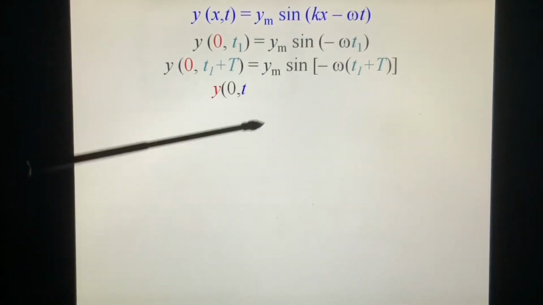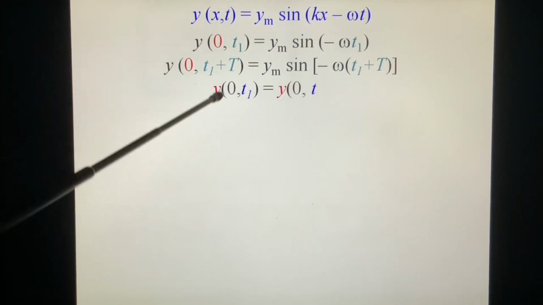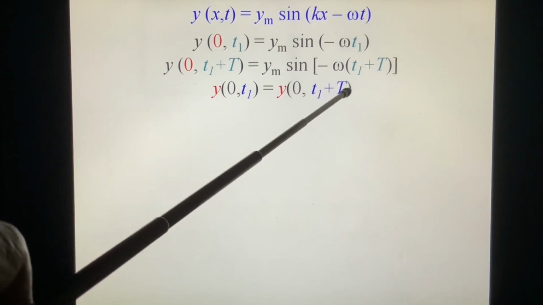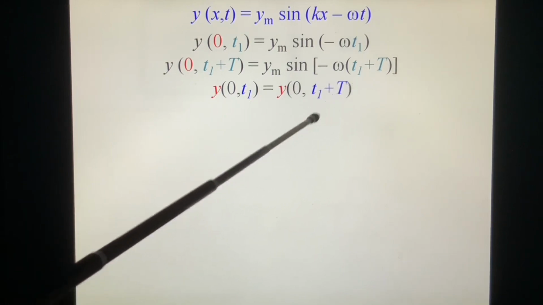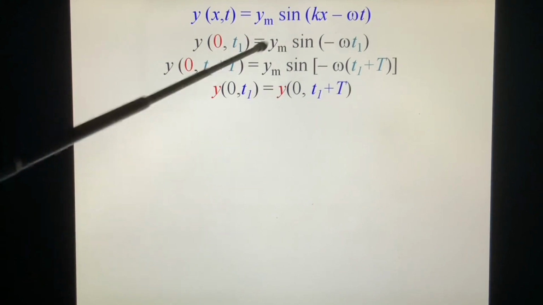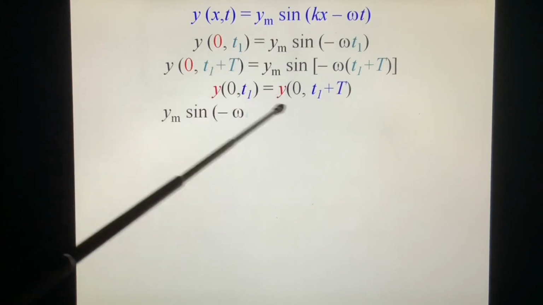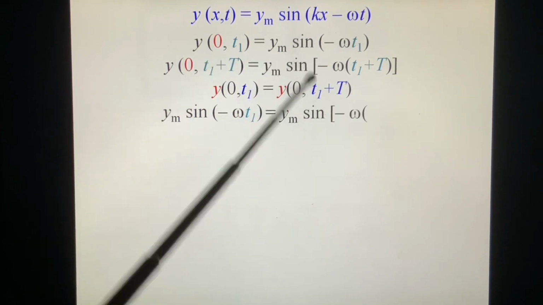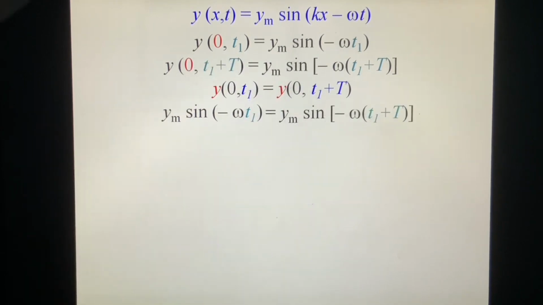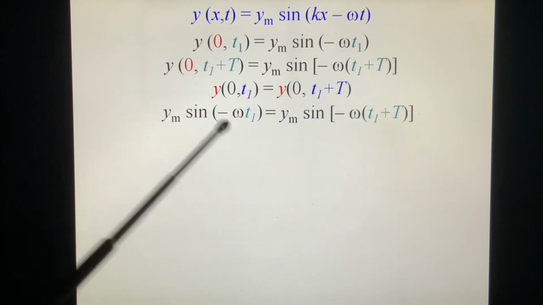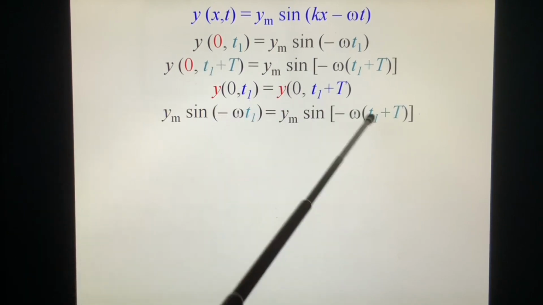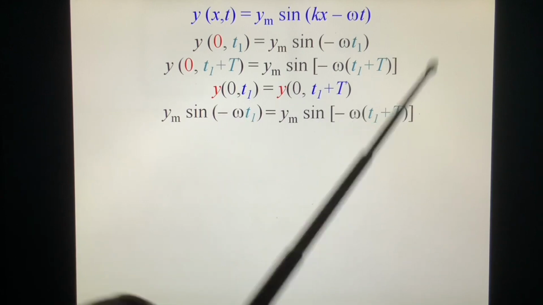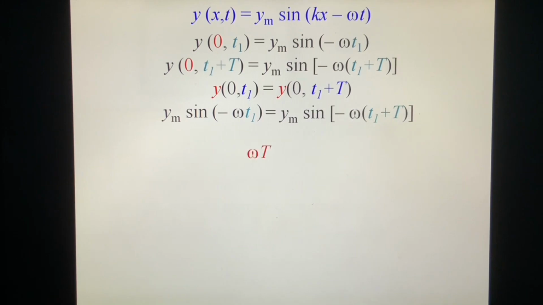Since the definition of the period, y(0, t1) equals y(0, t1 + T). This is the minimal representation. So we put this inside, and we get y_m sin(minus omega t) equal to y_m sin(minus omega t). We compare this equation and find that minus omega times the period must be an integral number of 2 pi.